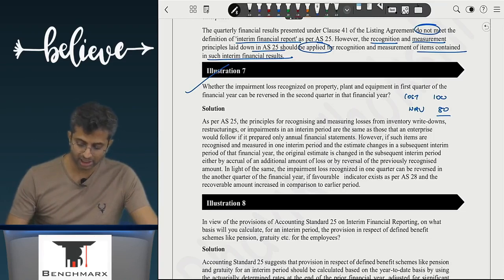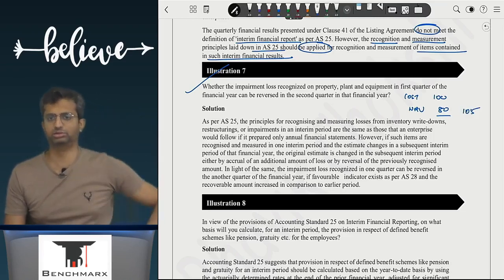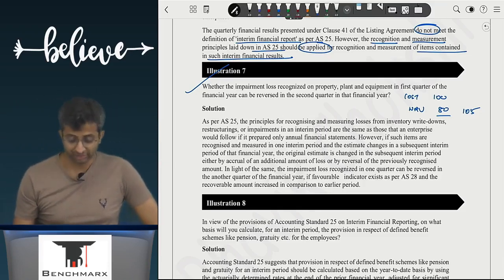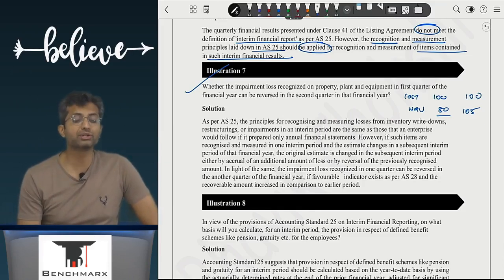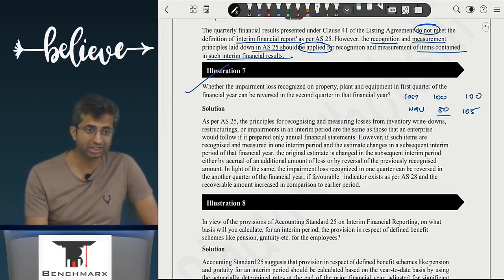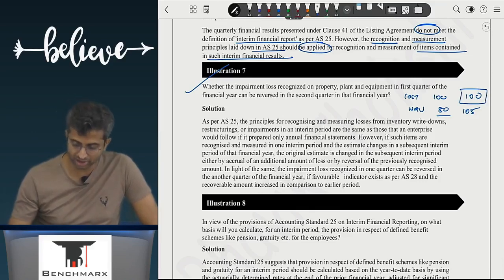In the next year, the NRV increases, it becomes 105. Can I reverse the write-off earlier recorded? Can you reverse it? Yes or no? Yes, you can. You can reverse it. I have discussed it. Please revise. Cost or NRV, whichever is lower. So you will say cost is still 100. Cost is not 80. 80 is carrying value. Cost is still 100. So you will say cost or NRV, whichever is lower. In which case, inventory will appear at 100. Earlier, the same inventory was appearing at 80. Now this inventory is appearing at 100.